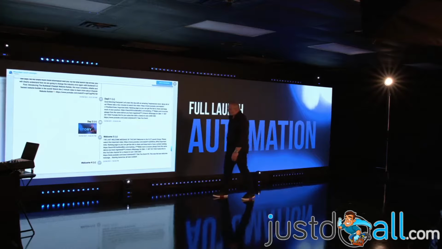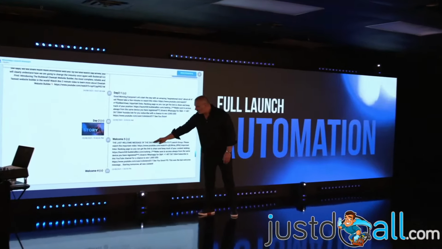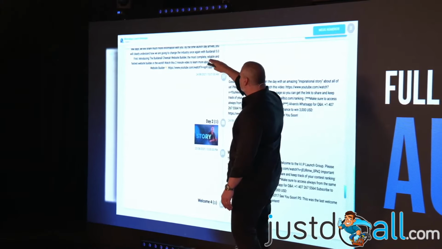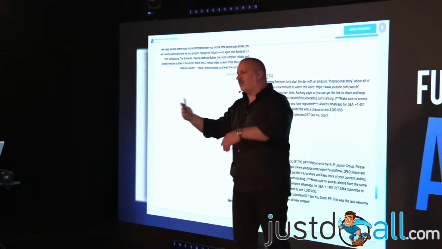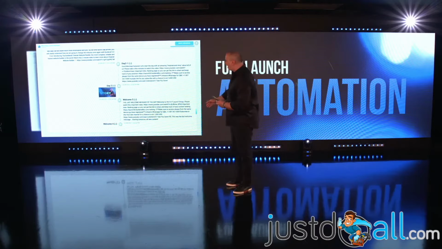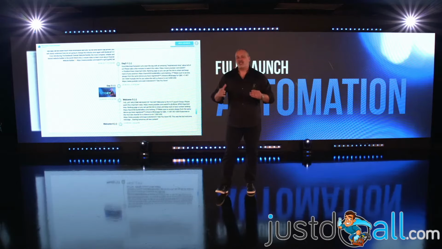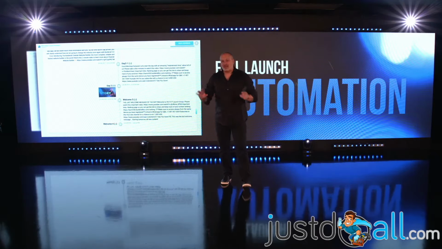So I have my timeline of the launch here. Welcome 4, welcome 5, day 2 message 1, day 2 message 2, 3, 4, 5, day 3, day 4, launch, after launch, and all those things. So I created a timeline with 50 messages, right? And this system works and you don't have to do anything else.